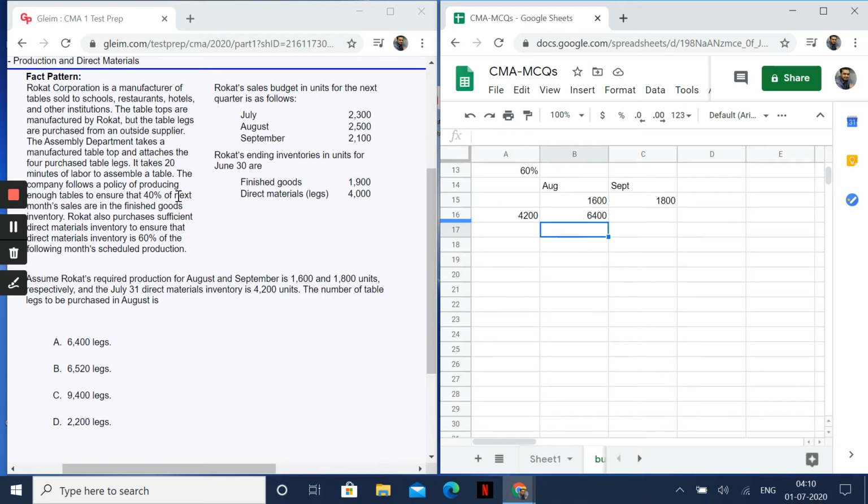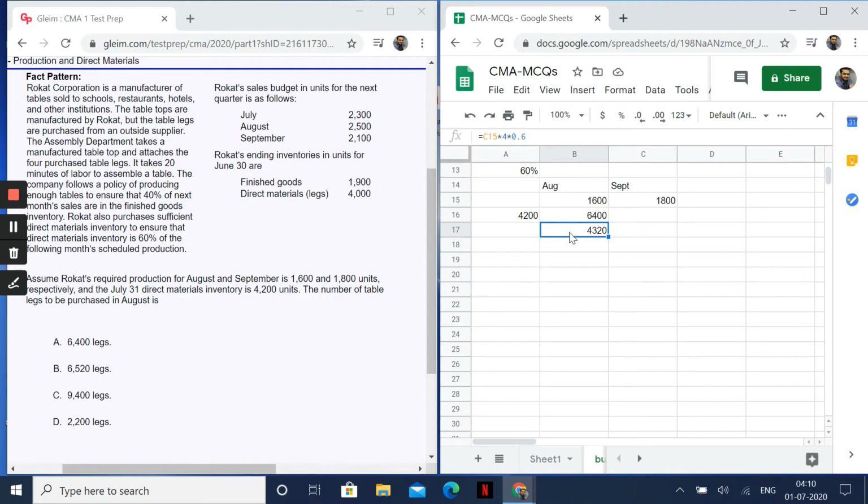Now, as you can see here, 60% I need to keep. So what I need to do is equal to 1800 multiplied by 4, then again multiplied by 0.6, so that I get to know how much is my ending inventory required.